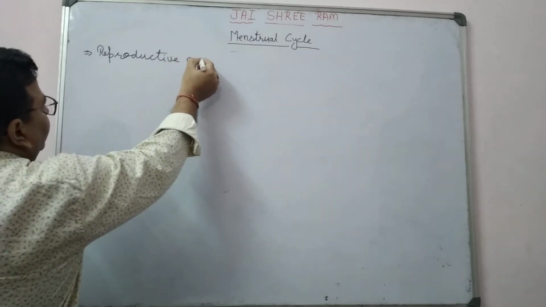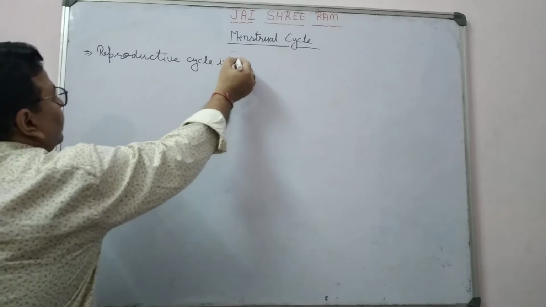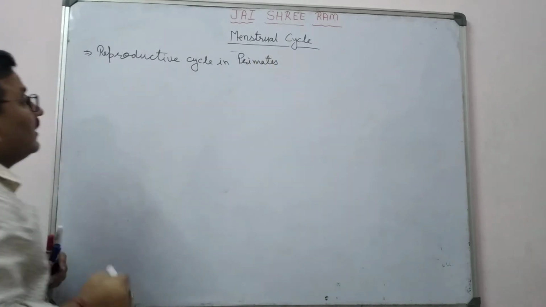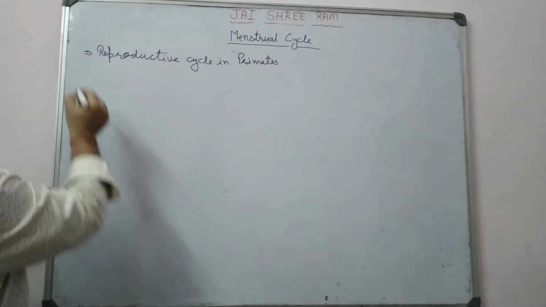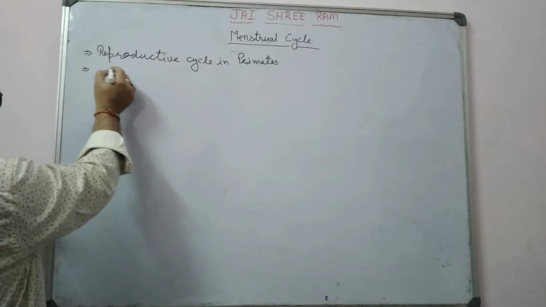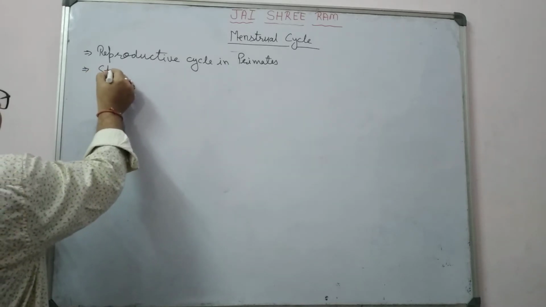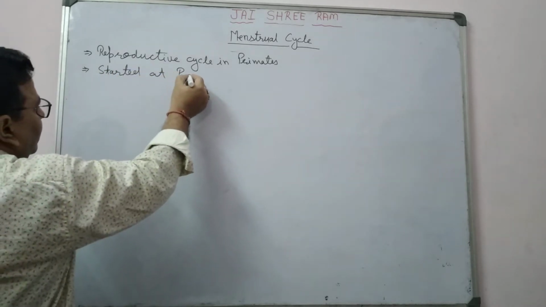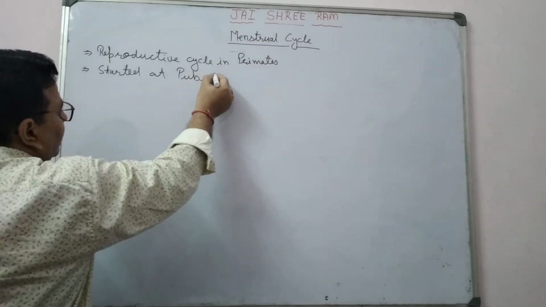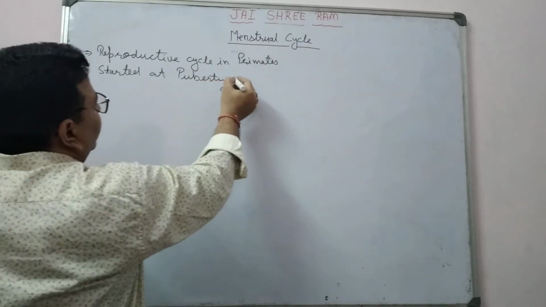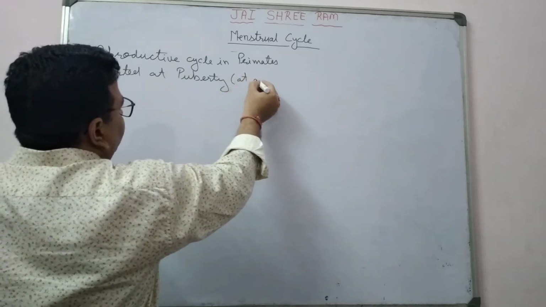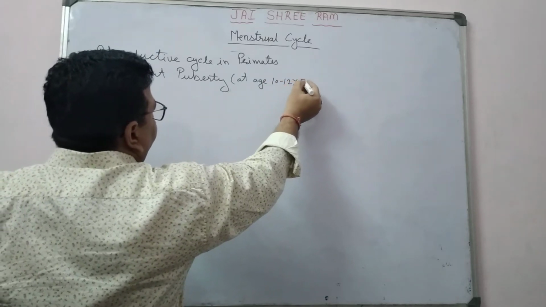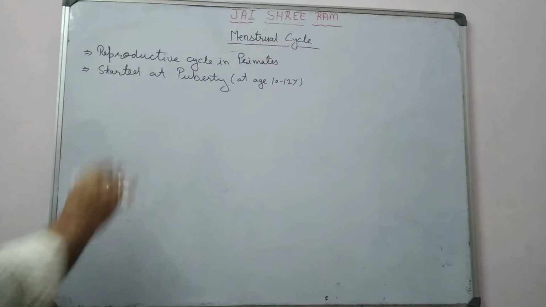The first point: it is a reproductive cycle in primates. The second, if you observe, the menstrual cycle starts at puberty. At puberty, it means at the age of 10 to 12 years, in females.